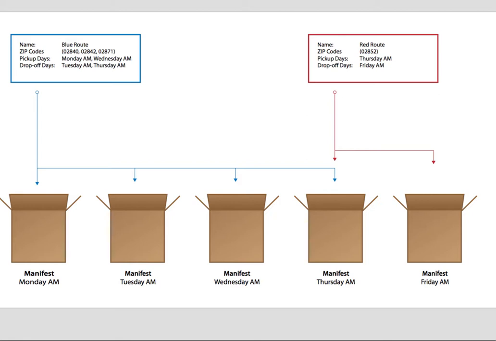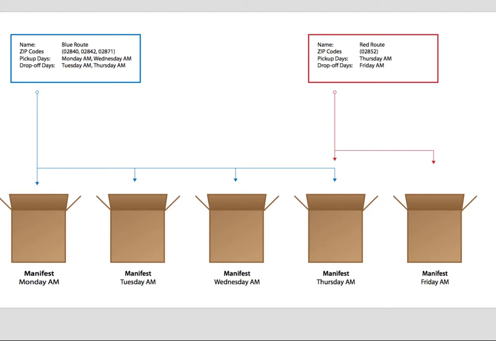In contrast, manifests are very rigid or limited in what they can do. A manifest is a container or a box for a route or a collection of routes that share common pickup or drop-off days. A manifest can only be driven on a single day of the week, either in the morning or in the afternoon. Let's take a look at this chart.